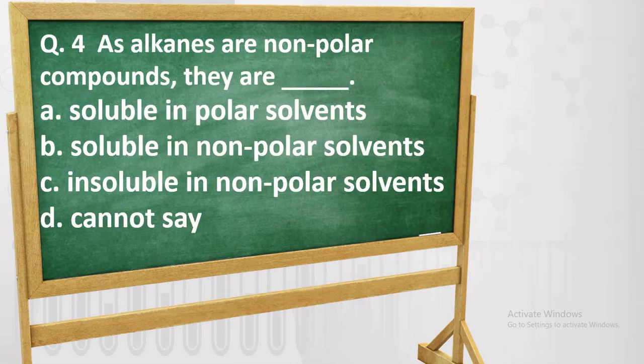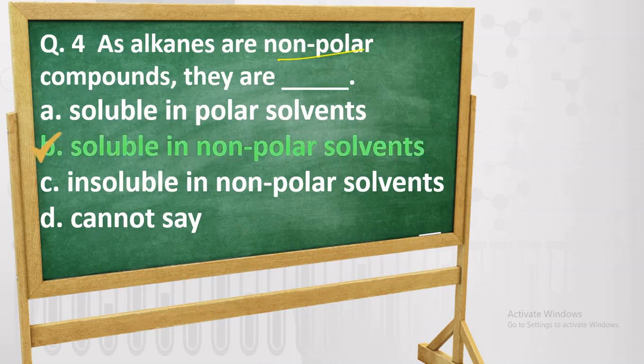This is the next question: as alkanes are non-polar compounds, they are soluble in polar solvents, soluble in non-polar solvents, insoluble in non-polar solvents, or cannot say. Because these alkanes are non-polar, where are they going to dissolve?